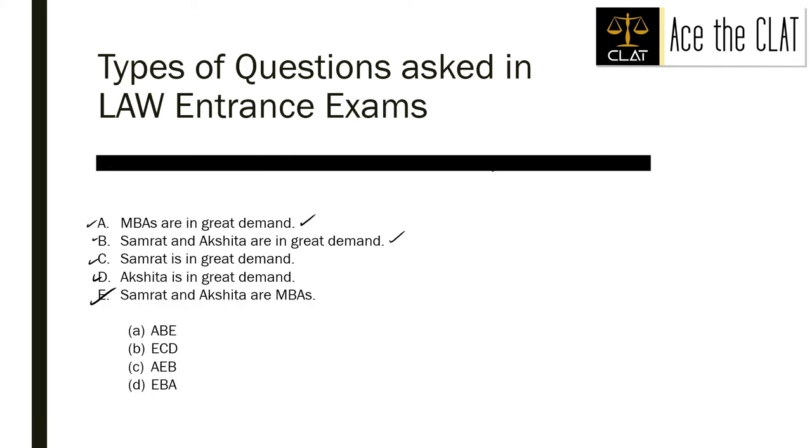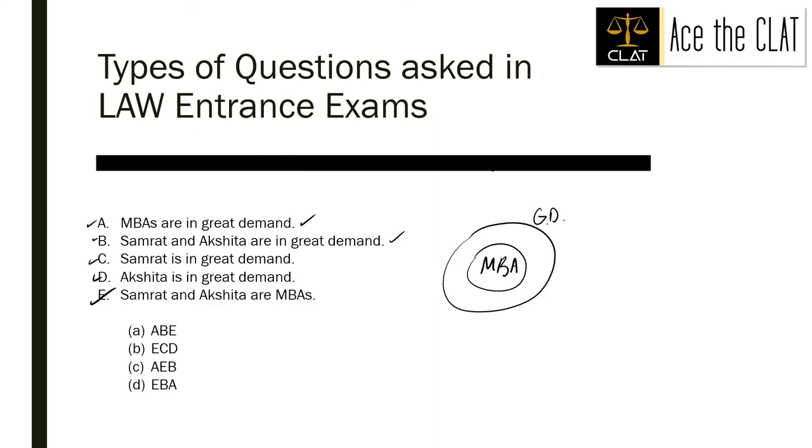Option A says A, B and E. So MBAs are in great demand. MBAs are in great demand. Guys, a Venn diagram is for me the most reliable way of doing so, and for most of you it would be the most reliable way as well. But if you are not comfortable with this, you can also go by the rules method. Okay.